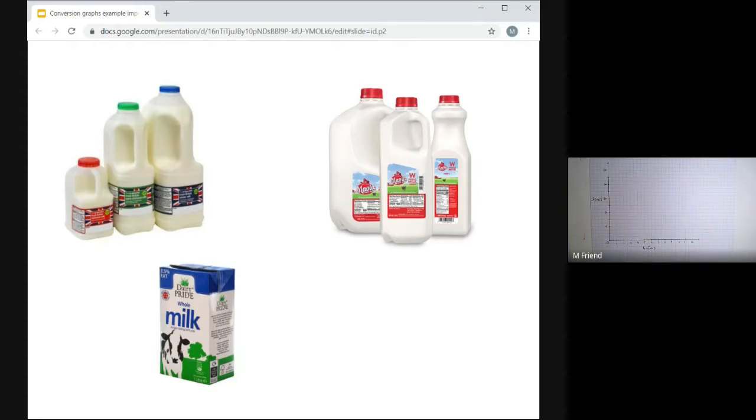Litres look more like this. So if you look for the ultra heat treated milk, so the milk that lasts for ages, that normally comes in 1 litre cartons. And if you ever buy Yeo Valley, that for some reason they don't sell in pints or 2 pints, they do their own thing and they sell in litres. So the Yeo Valley ones come in litres. So that's a gallon and that's a litre, just to help you visualize how big they are.